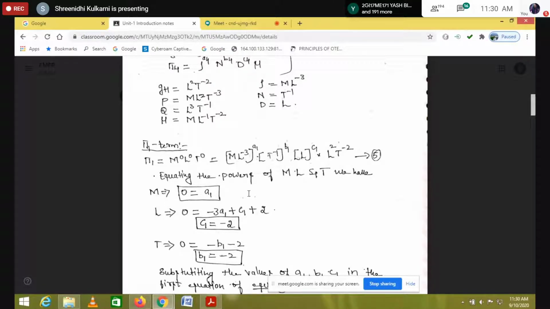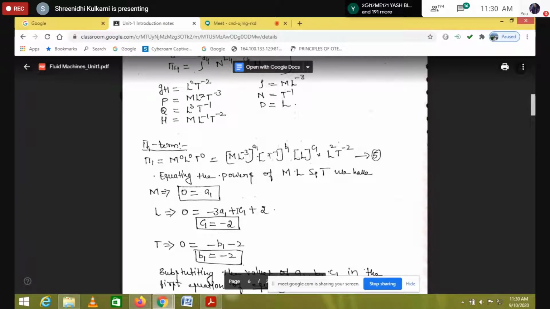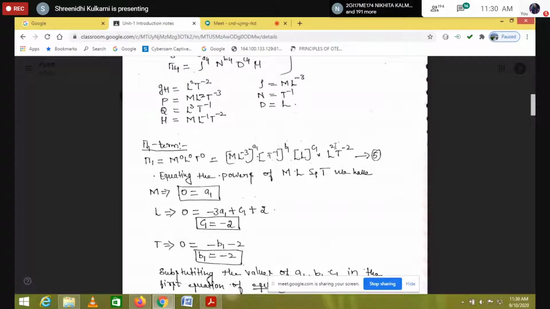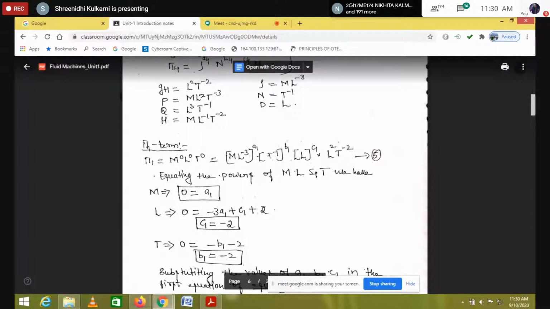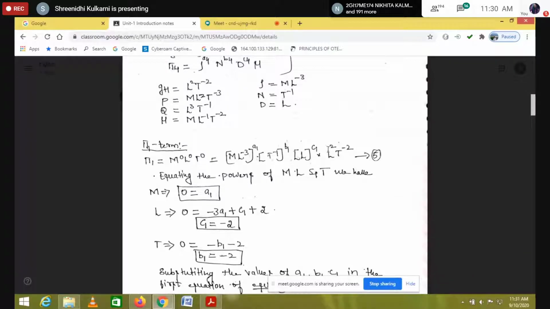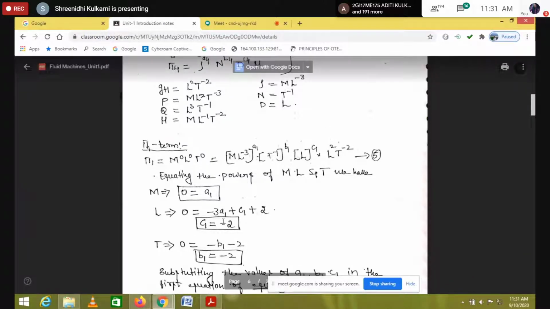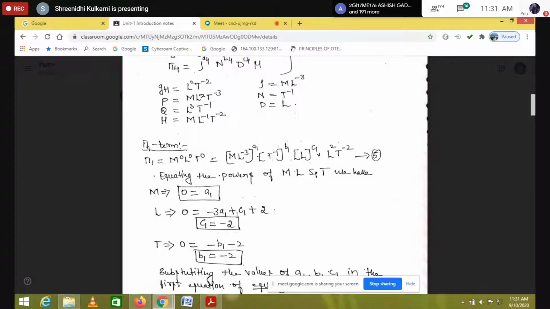So I will write it as a1 into c1 plus, here we have L to the power of 2, so plus 2, because we are equating only the powers on both the sides. So I got 0 is equal to minus 3a1 plus c1 plus 2.